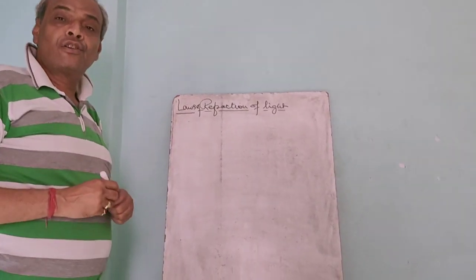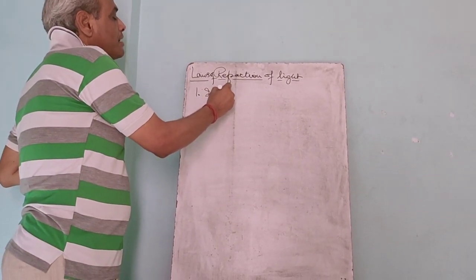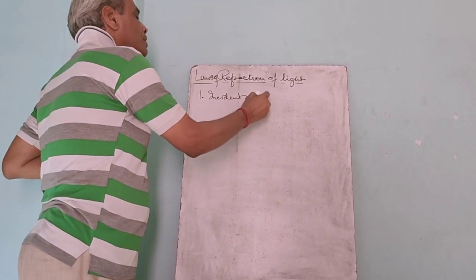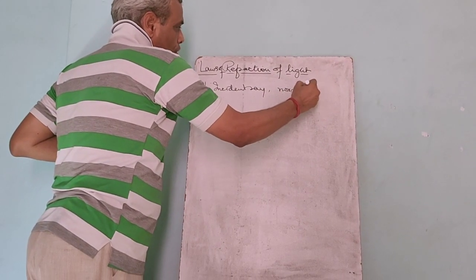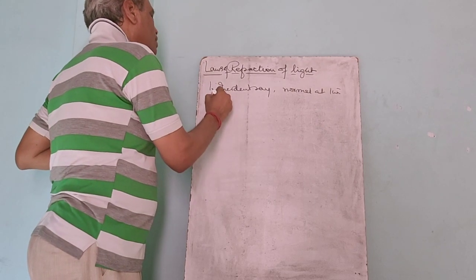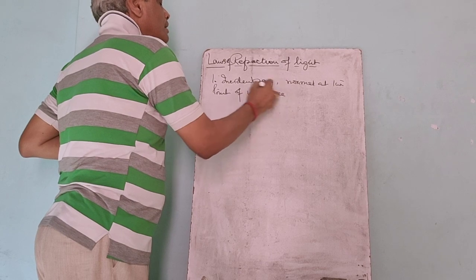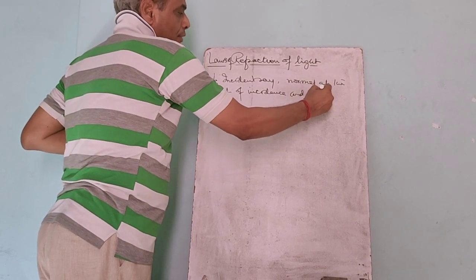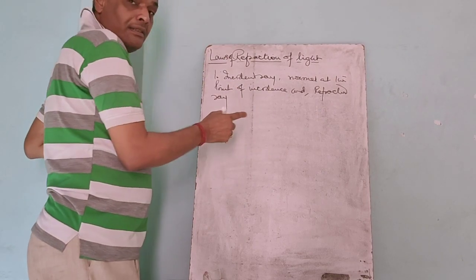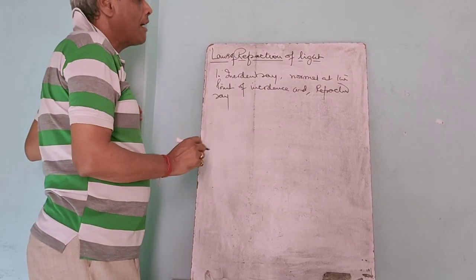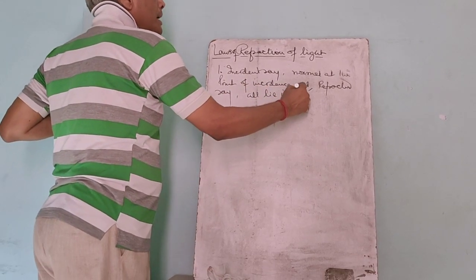Laws of refraction of light. Number one, the incident ray, the normal at the point of incidence, and the refracted ray, that is the ray traveling in the second medium after refraction, they all lie in the same plane.